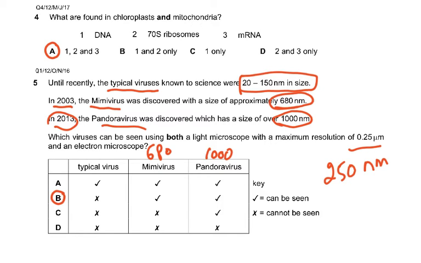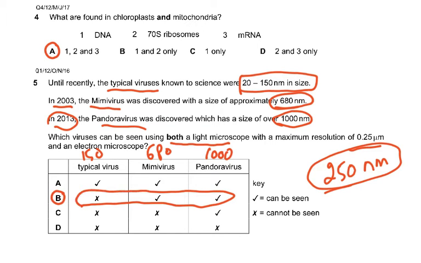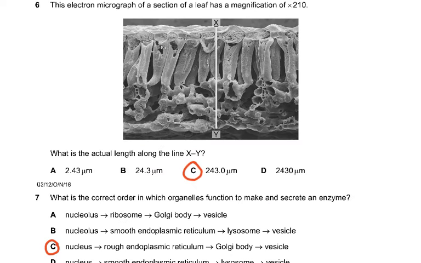And this is 20 to 150. So 150. Now it says which virus can be seen both with a light and an electron microscope with a maximum resolution of 0.25 micrometer. So basically anything which was above 250 nanometer would be seen. So that is why the answer was B. In question 6, you had to measure this XY, measure it on the paper, whatever the length, convert it into micrometer, and then divide it by 210. And you would have got the answer.